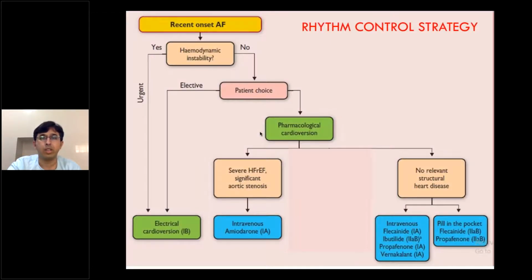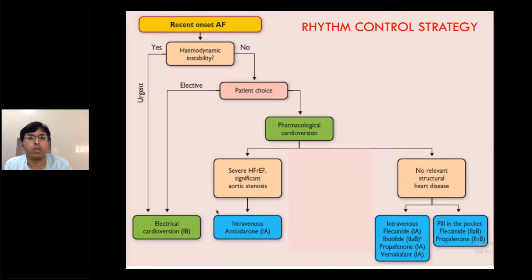So the rhythm control strategy. If at all you feel like you want to do a rhythm control, then whether DC cardioversion or whether to give drugs, this is the algorithm. If the patient is hemodynamically unstable, these patients usually you see when there is already concentric LVH, like in CKD patients who develop new onset AF, or probably some aortic stenosis patients who develop new onset AF, they will land up with hemodynamic instabilities, sometimes WPW syndrome with AF. In such cases, go for direct electric cardioversion.